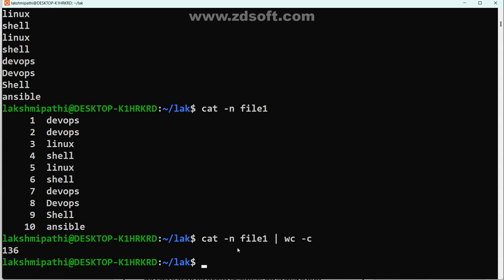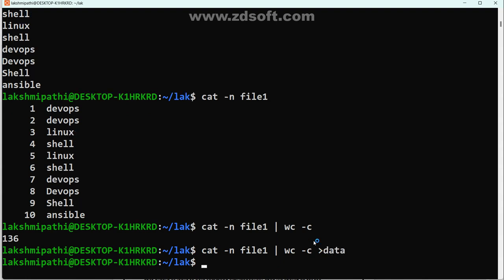That's what we require. Execution happens from left to right. First this command, next this command. Even this can be given to some other command, no problem. Now check it, what I am trying to do. Greater than, I am trying to store into data.